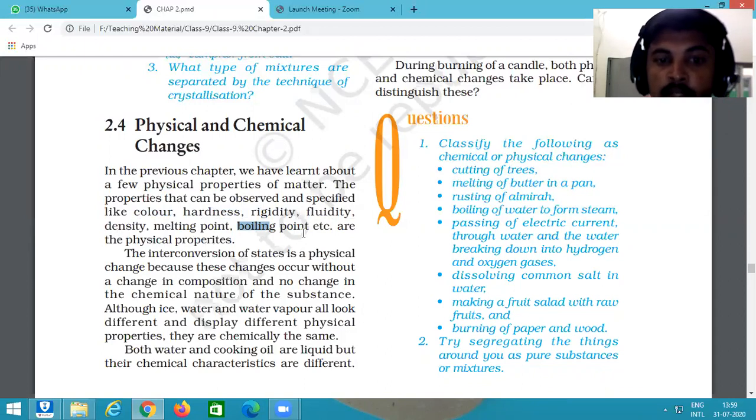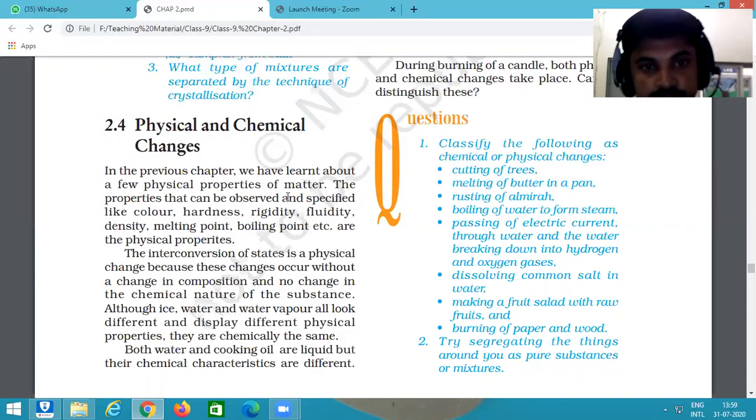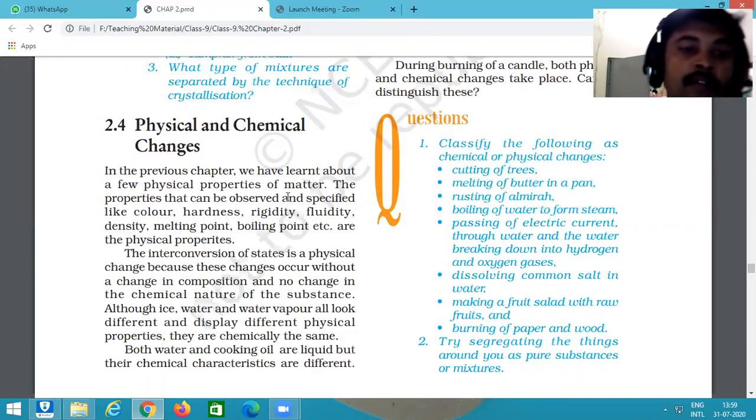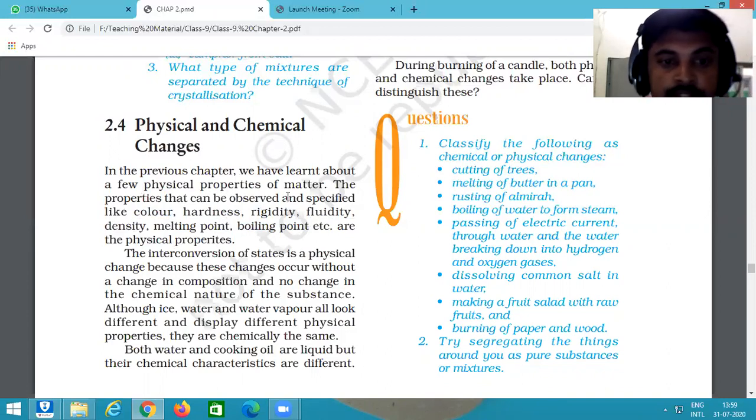Matter also has physical states: solid, liquid, and gas. So if a change occurs in its states or physical properties, it is a physical change. When the change occurs in the physical properties, it is known as a physical change.